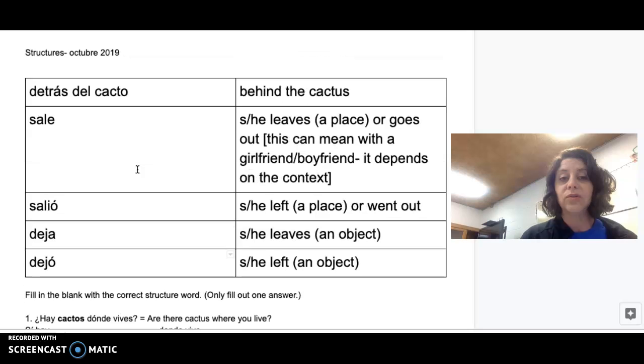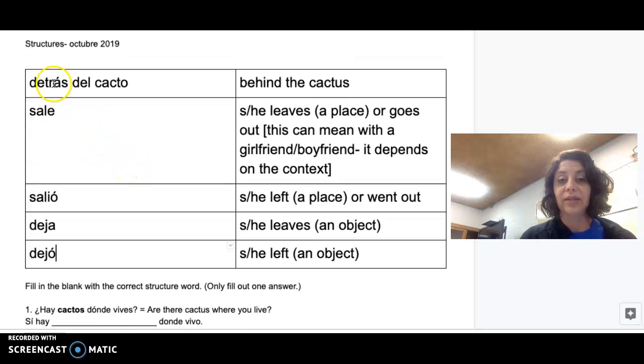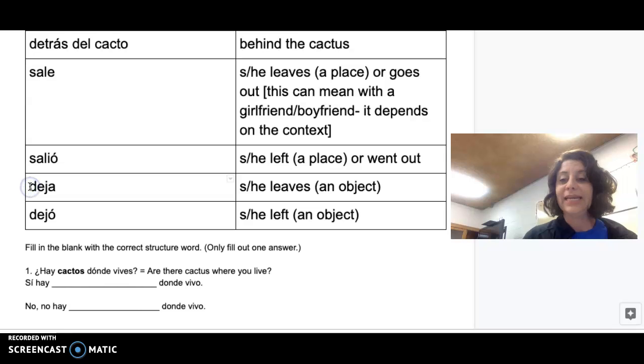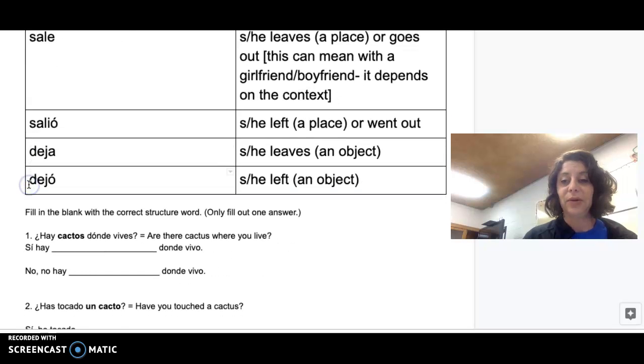Okay, so those are the structures really quick that you need to get down into your structures notebook. I'll say them one more time. Detrás del cacto, sale, salió, deja, and dejó. Okay?